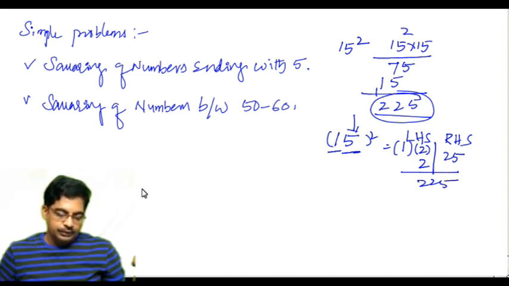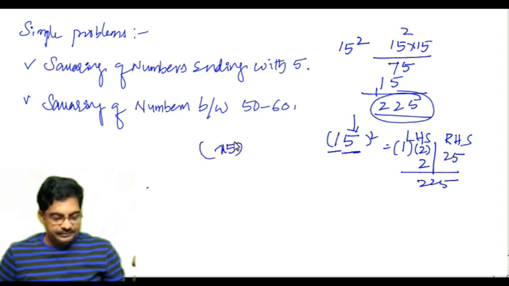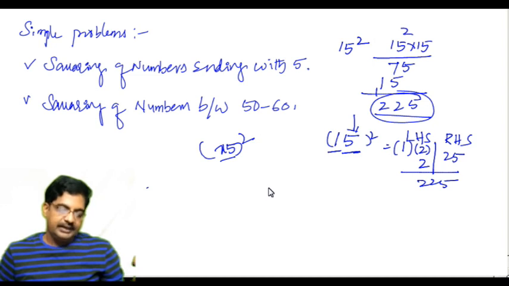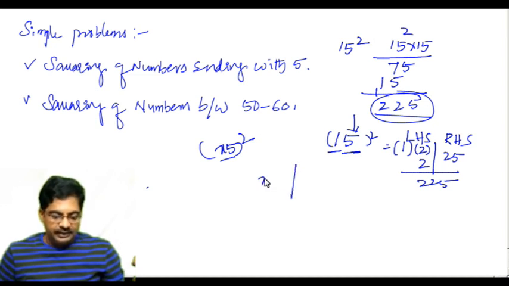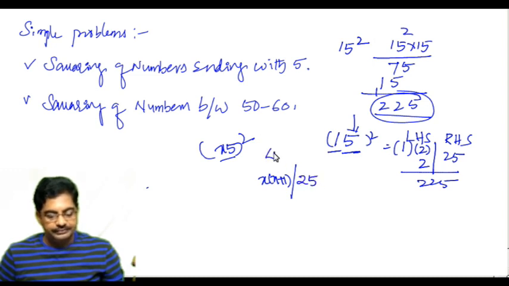Got it now? So any number of the format x5 square, x may be anything like 10, 11, 12, 13, 14, 19, 25, 27, anything. If it is of the form x5 square, then the LHS part will be x into x plus 1, and then the RHS will be 25. This is the LHS part and this is the RHS part.